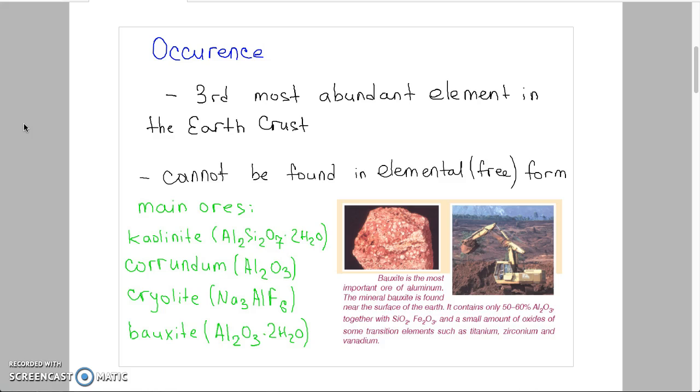The main aluminum ores are kaolinite, corundum, cryolite, and bauxite. Here in the picture you can see bauxite mining and bauxite mineral. Bauxite is the most important ore of aluminum.